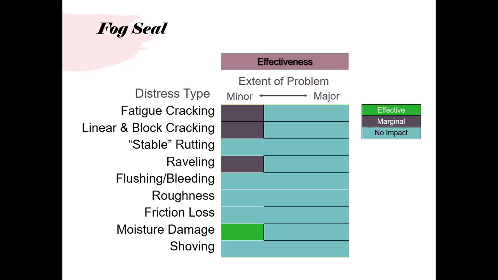If you apply fog seal for rutting, it will have no impact. That's why we could not recommend fog seal for distresses like rutting, roughness, friction loss and shoving.